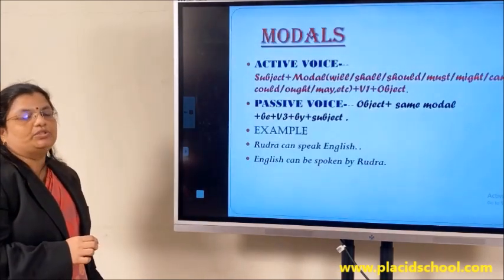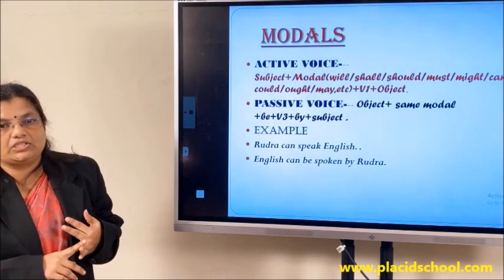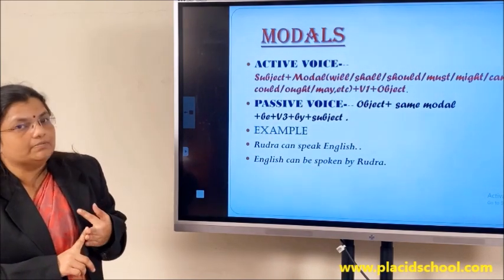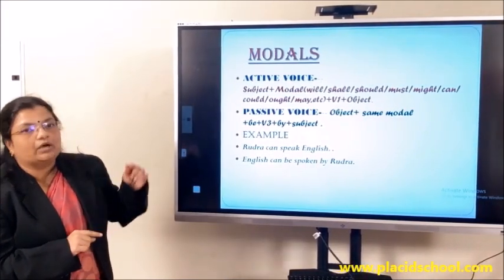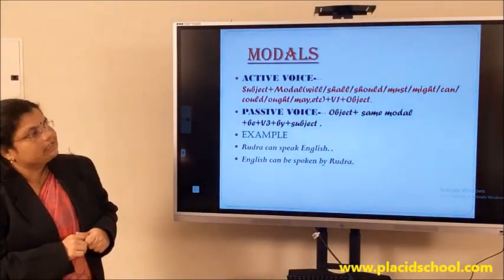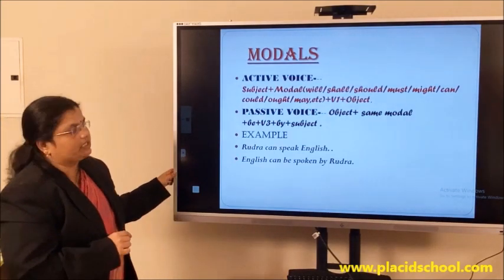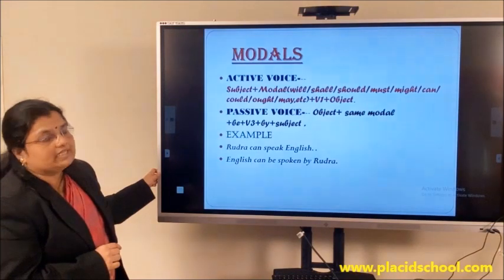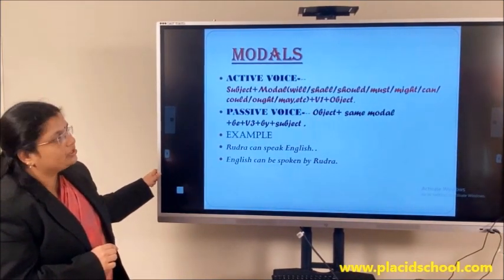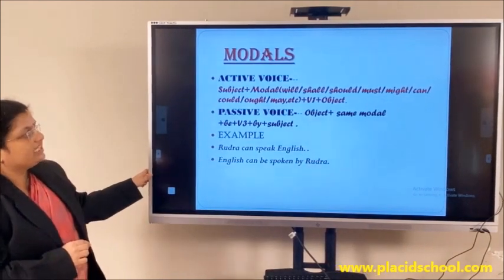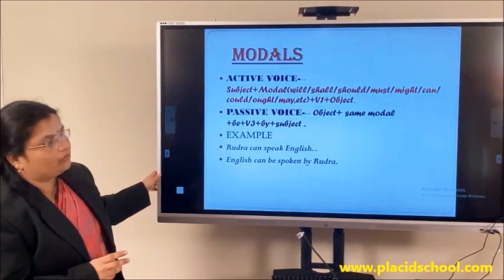Now we are moving into the next part. Already we have discussed simple present tense, simple past tense, simple future, present continuous, past continuous. Now we are moving into the modals. What is the structure of a modal active voice sentence? It would be subject plus modal. It could be will, shall, should, must, might, can, could, ought, may. Any of these modals could be used.